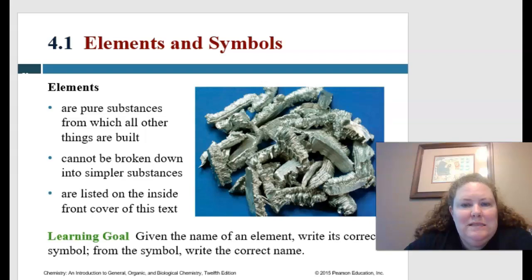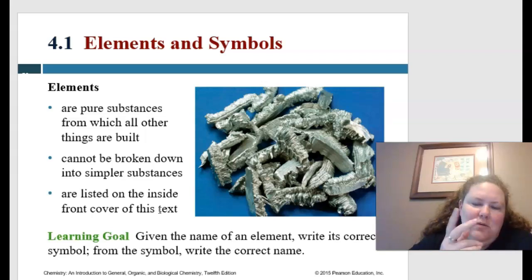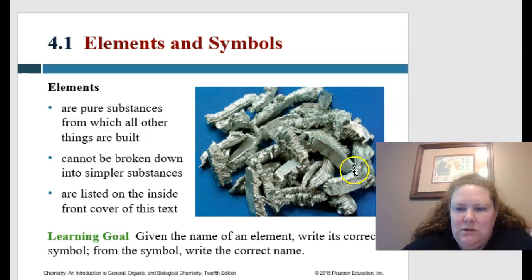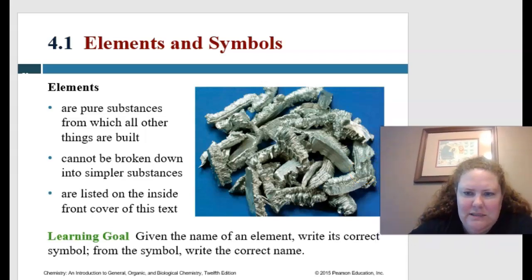Talking about elements and symbols. Elements are those pure substances from which all other things are built. They cannot be broken down into simpler substances, and they are listed on the inside front cover of this text. So when you get the book, or when I get the book, we'll be able to see that. But you can also Google a picture of a list of elements.